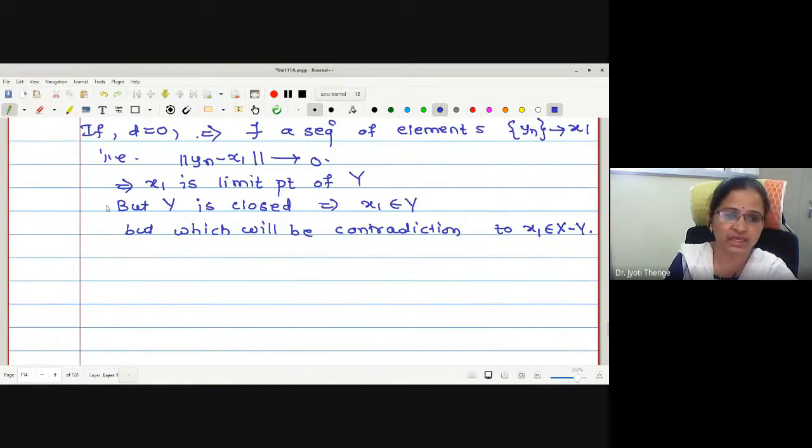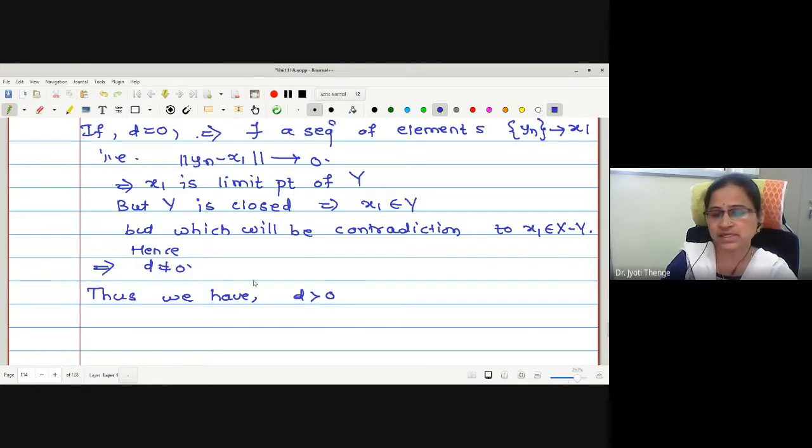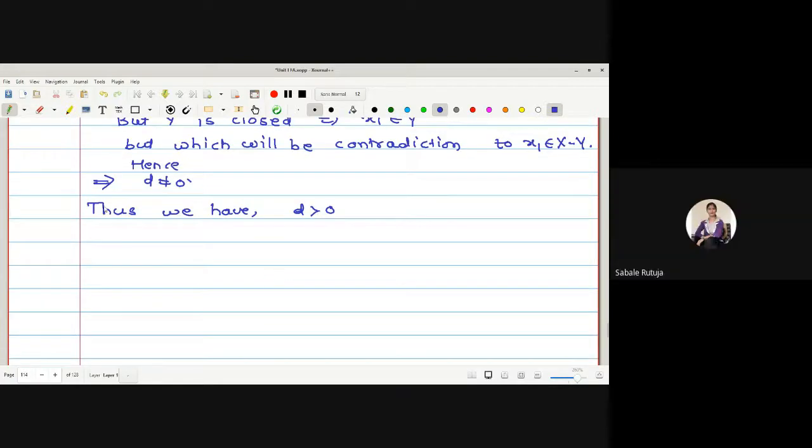Therefore, hence D is not equal to 0. Thus, the only possibility is that D is greater than 0, as it is a distance and will not be negative. Correct, no?